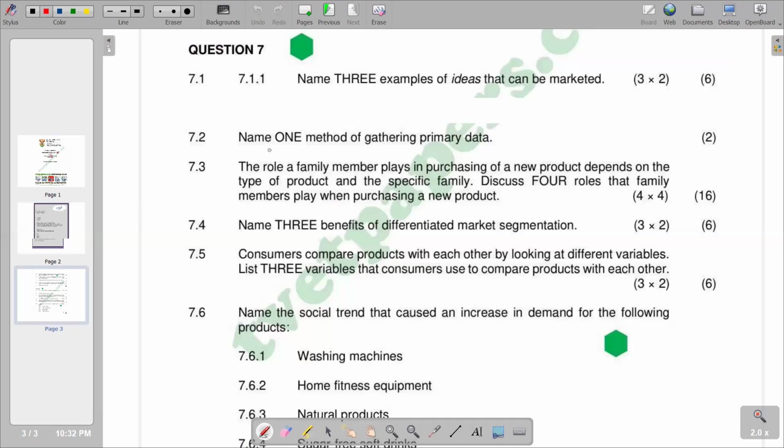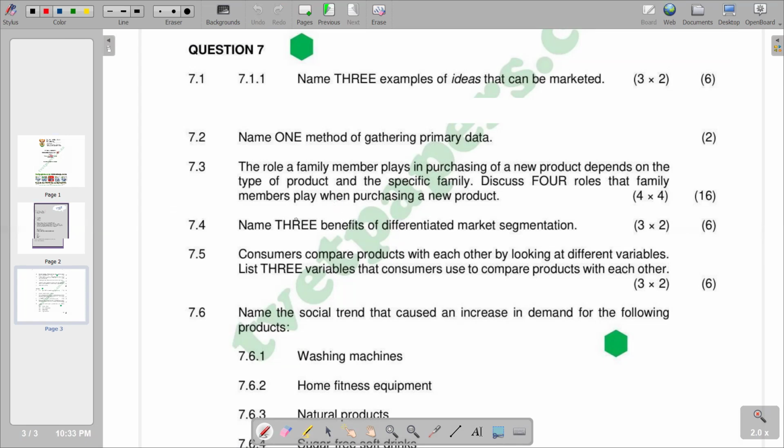We have 7.2, which is name one method of gathering primary data. And we know that primary data refers to information that is collected first-hand by the researcher for a specific research purpose. So in other words, the data is not going to change hands or change parties, but the party that has collected the data will regard that as primary data.